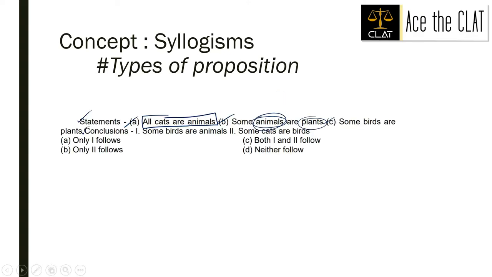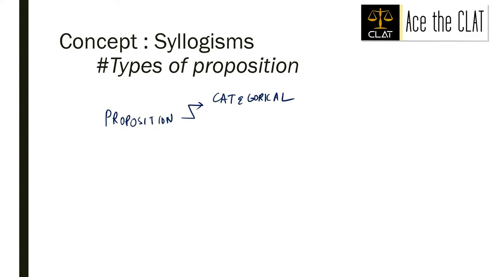A classic example is this one only. All cats are animals, or in fact all the statements and conclusions present over here are categorical propositions. Okay. Some birds are animals, some cats are birds. इस तरह के propositions को categorical बोलते हैं.